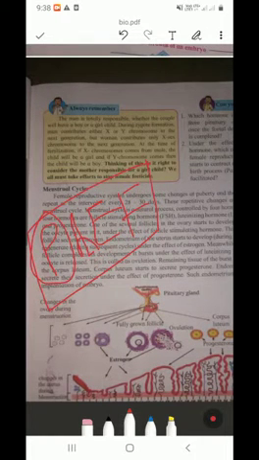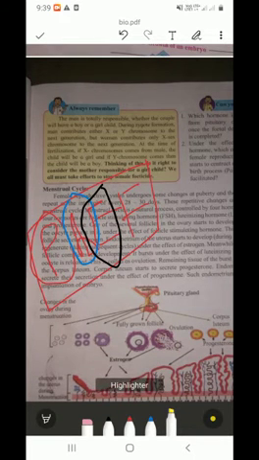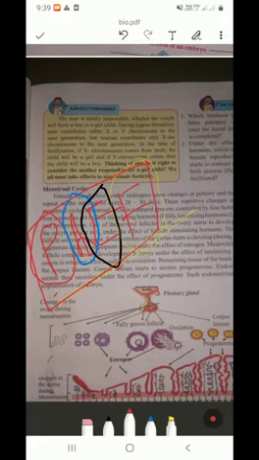P, progesterone. L, luteinizing hormone. E, estrogen. And F is follicle stimulating hormone. By this you can keep the four hormones in your mind: PLEF, progesterone, luteinizing hormone, estrogen, and follicle stimulating hormone. These four hormones control the menstrual cycle, MC.